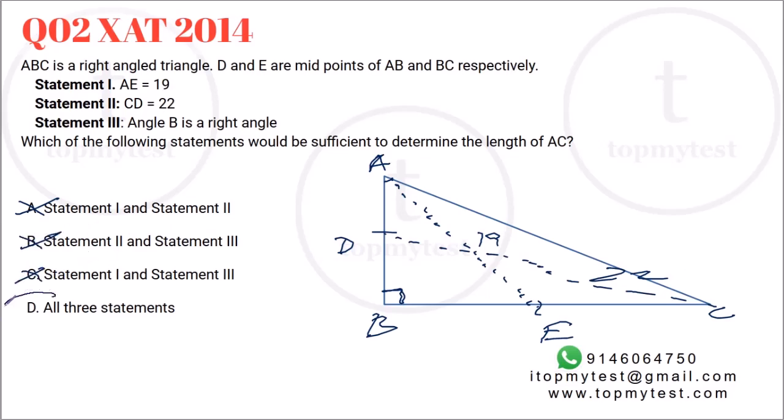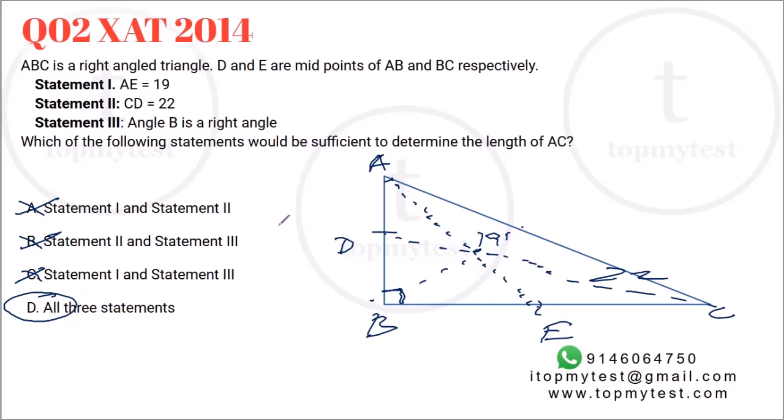Now there is only one option left, which is all three statements. So even if you don't know the Apollonius theorem, you will probably have to use the Apollonius theorem to find the length of the third median or the length of the third side or whatever be the value. You can still go ahead and mark this answer as D. Right? So even though we did not discuss the Apollonius theorem, you can still mark it because you can eliminate all the other options.